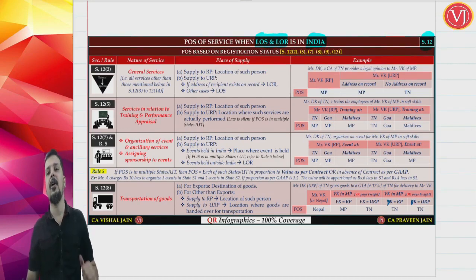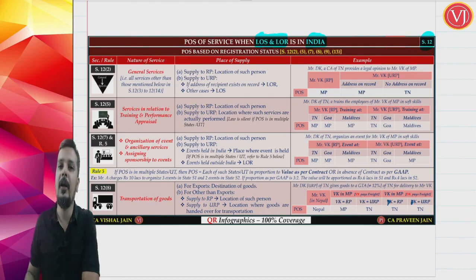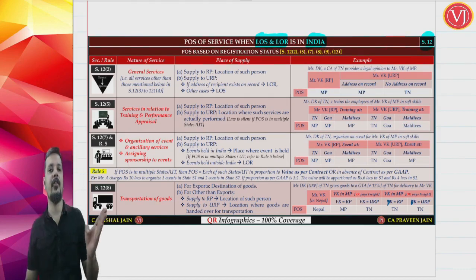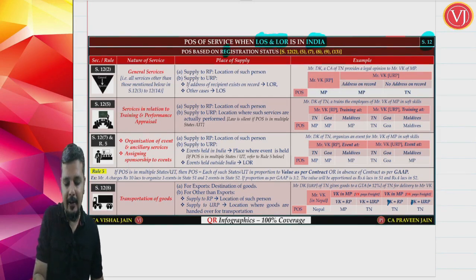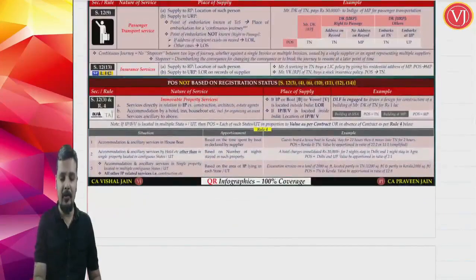Now friends, when you are talking about section 12, we have to bifurcate it into two parts. First part being where place of supply is based on registration status, which means the answer will be based on registration of the recipient. Second, where place of supply is not based on registration status.